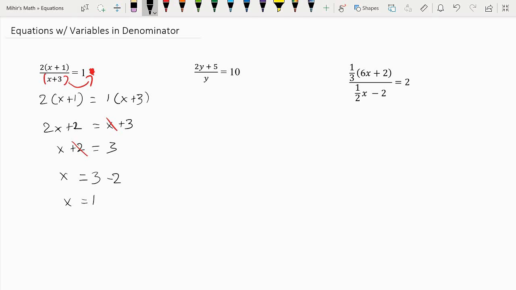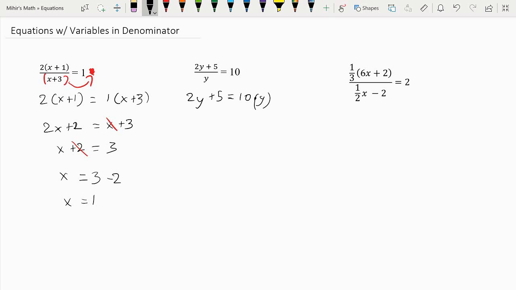Okay, I trust that you've solved it. So in this case, what we have to do is multiply both sides by y, just like we did over here. So we get 2y plus 5 is equal to 10 multiplied by y, or 10y. Because what happened here is we just multiplied both sides by y.